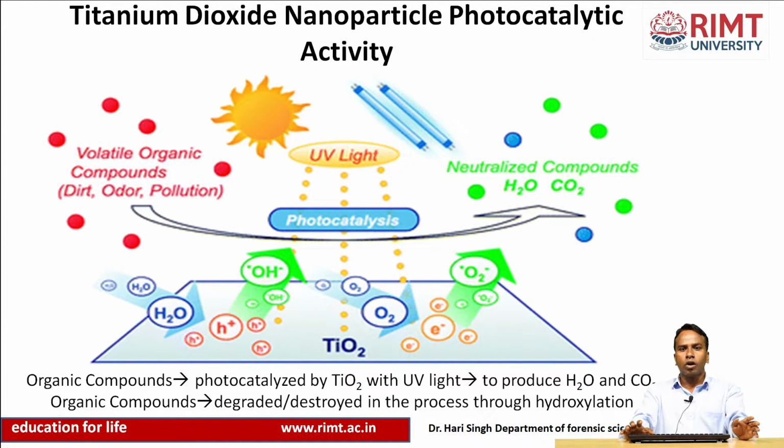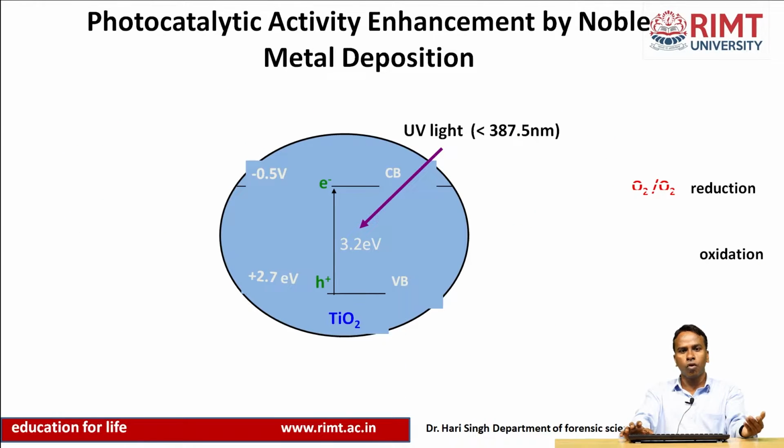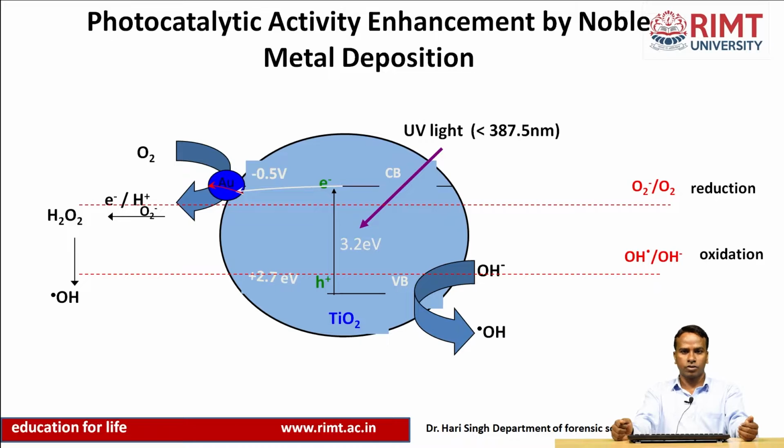Again, the caution is that we have to make a highly efficient photocatalytic material which can be used in the photocatalytic reaction. So what researchers focus on is noble metal deposition on TiO2, that is titanium oxide, to make efficient photocatalytic activity, which we have seen from this figure. TiO2 has a band gap of 3.2 electron volts. Once we dope a noble metal like gold or platinum, its band gap decreases to 2.7 electron volts,